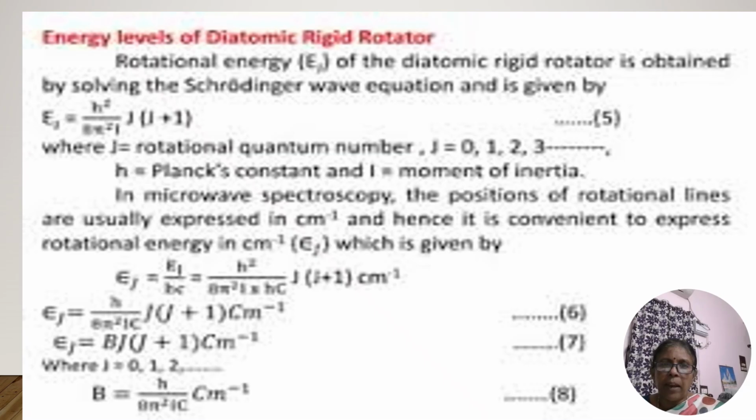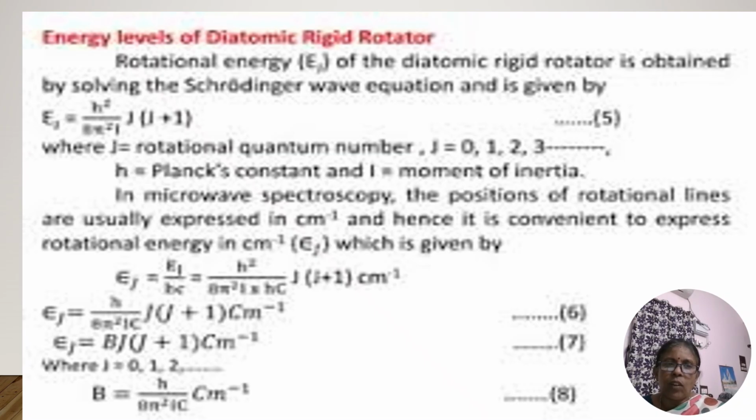So mainly in microwave spectroscopy, the positions of rotational lines are usually expressed in per centimeter. Hence it is convenient to express rotational energy in per centimeter, which can be taken as epsilon j is equal to Ej by hc. Overall, that can be identified as epsilon j is equal to B j into j plus 1. Here, when we substitute j is equal to 0, what will come? That will come as 0. So starting from 0, you have to start the spectrum.